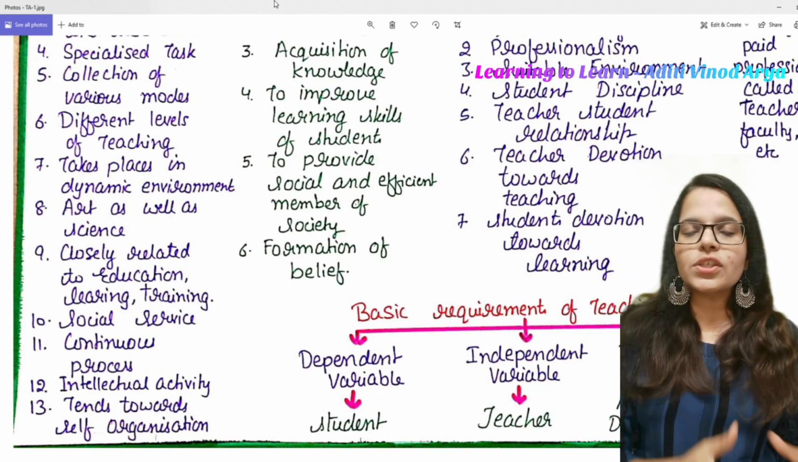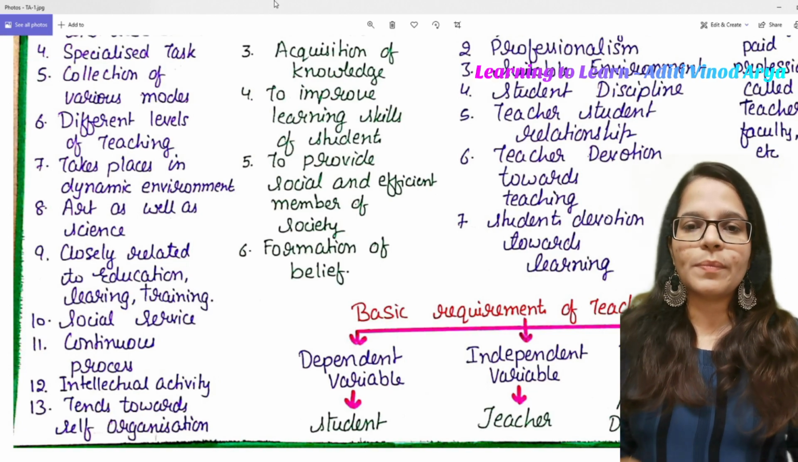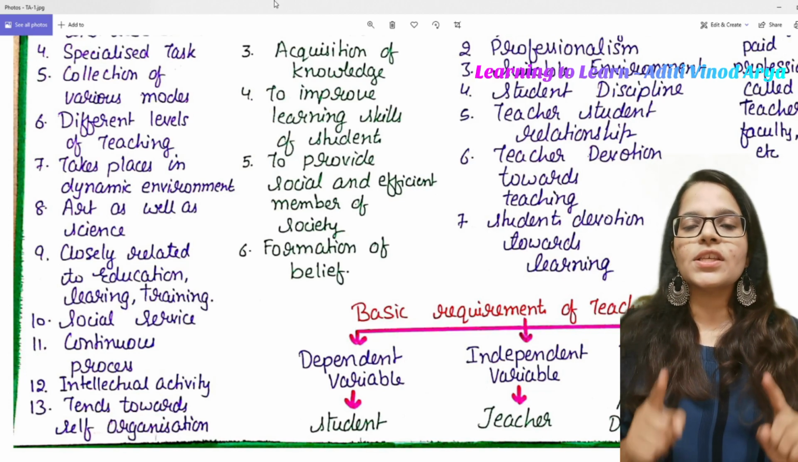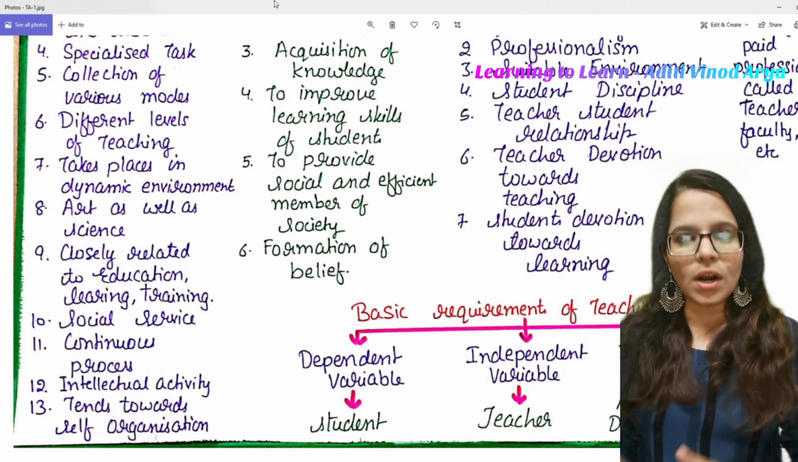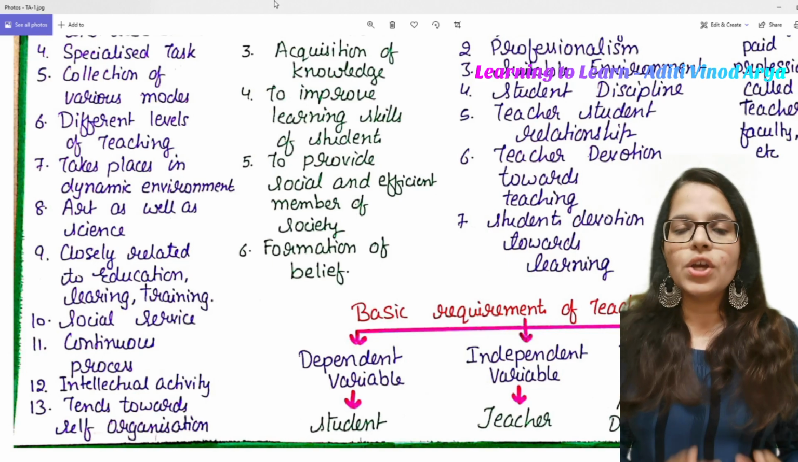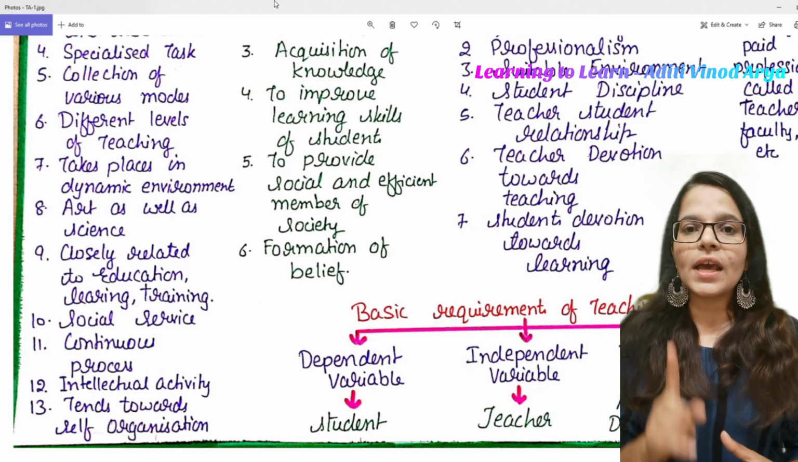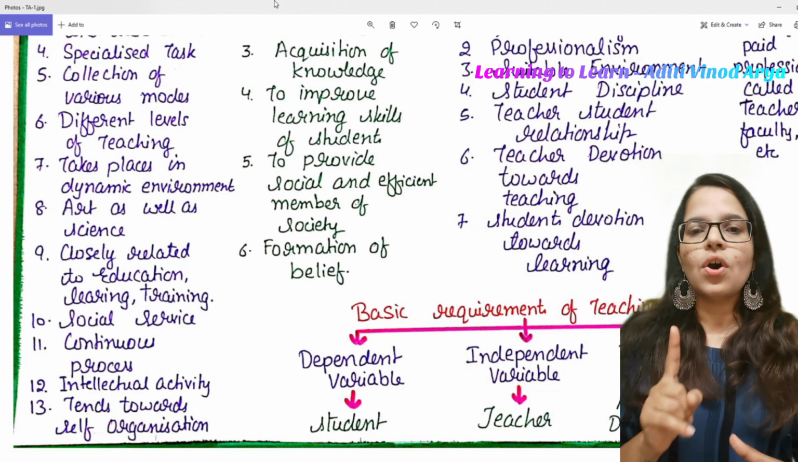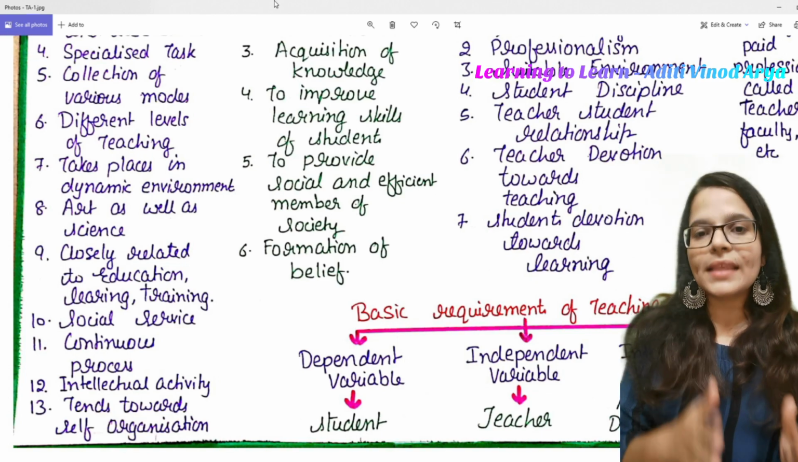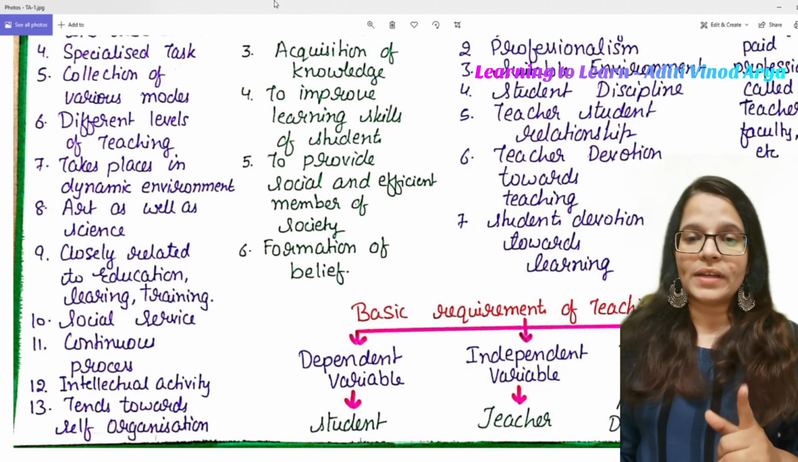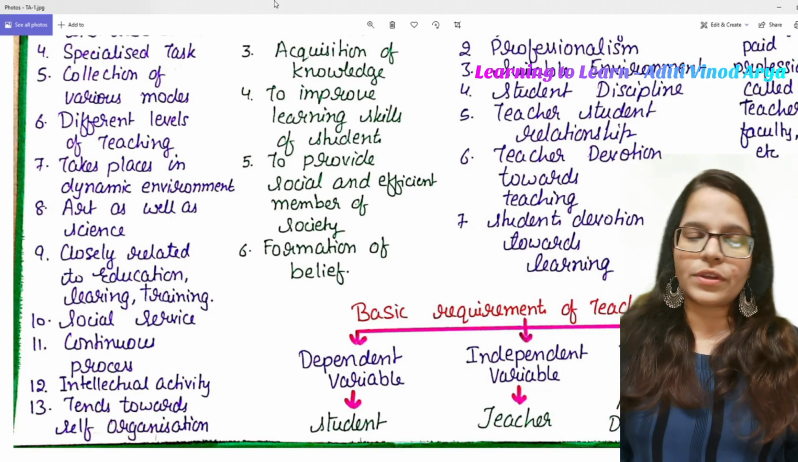Yes, teaching is closely related to all these things, but let me remind you, teaching is not education, teaching is not learning, and teaching is not training. So all these things, though they are very close to teaching, are not exactly teaching. They are just related to teaching, but they are absolutely different from teaching.